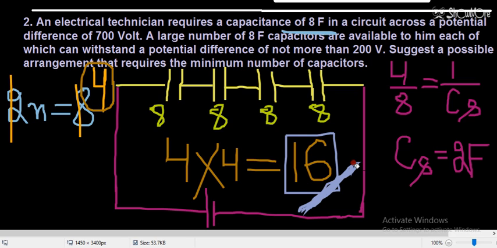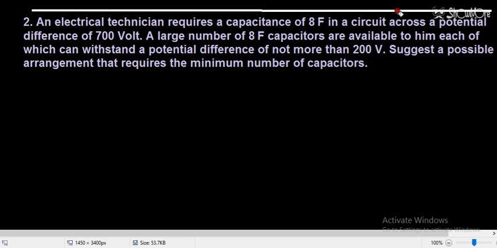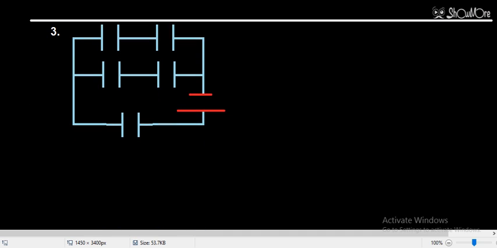So now we are moving to the third question. The third question that I gave in the homework yesterday is on your screen. In this question, this combination was given and each capacitor has a value. The capacitance of each capacitor is 4 microfarad.